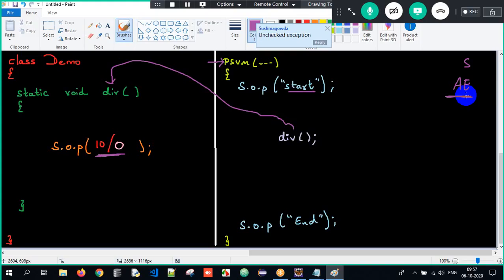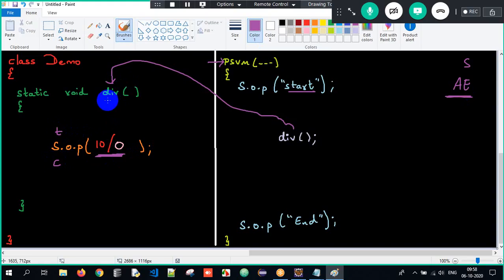Why? Exception is an event. Exception will occur and your program execution will stop. So you got arithmetic exception and then your program stopped. It got terminated. But now what are we supposed to do here? Sir, we are getting an exception, so therefore we need to handle it. The exception is occurring in the method, and we need to typically handle the exception with the help of try and catch block.